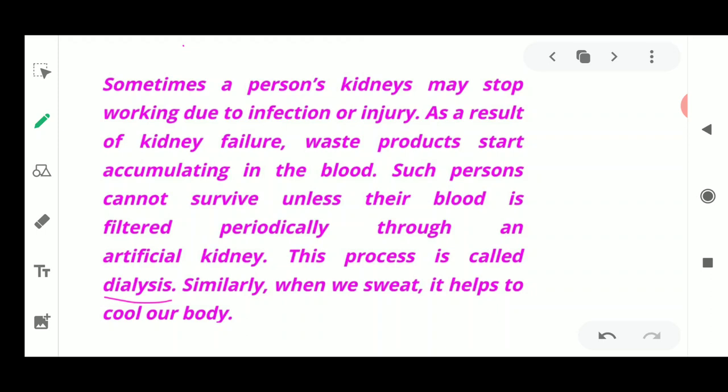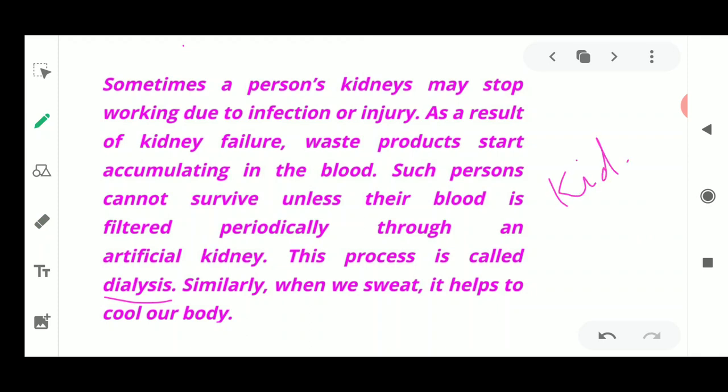What is the need of this other type of system? What happens when our kidneys fail? We saw that kidneys are the main excretory organs, helpful in the removal of waste.